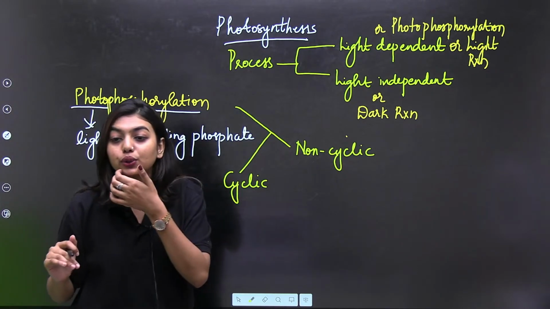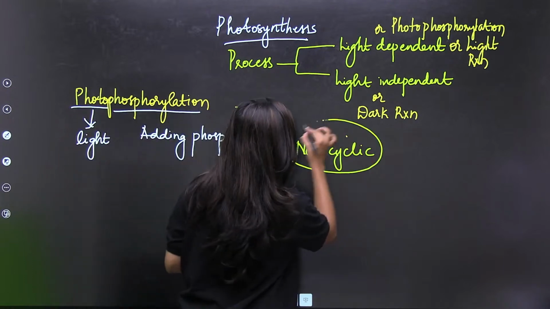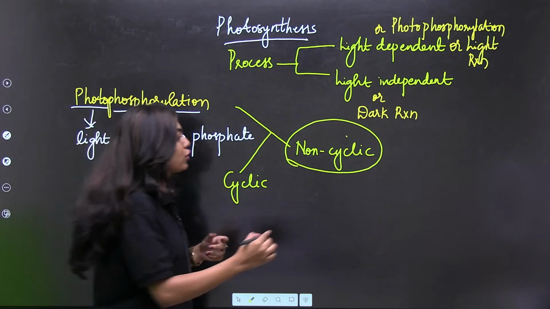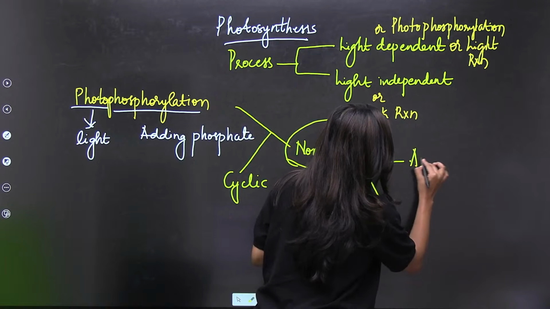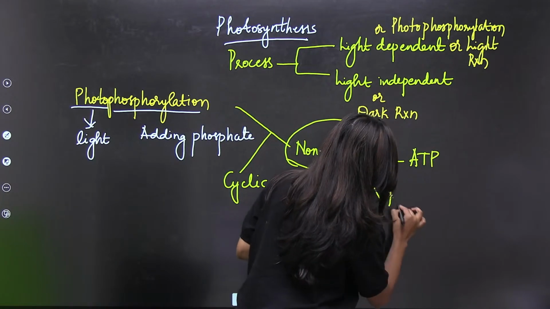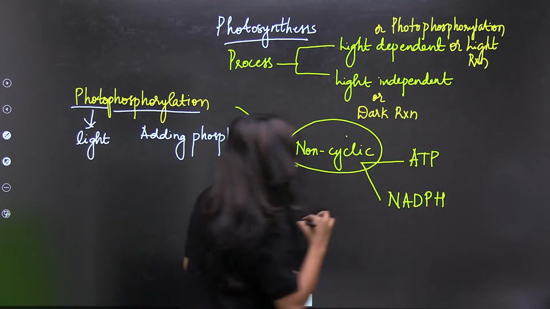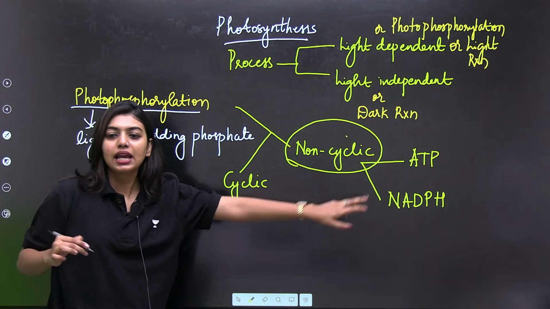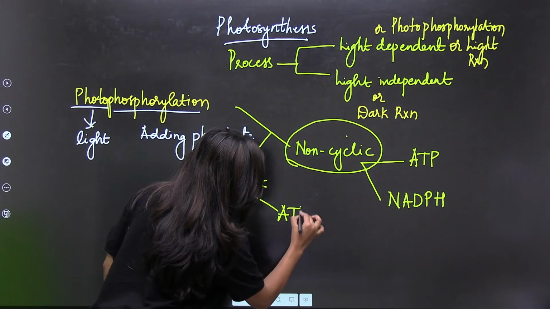Now, what are we going to do? We are going to study non-cyclic first, because this is more dominant. Why is it more dominant? It is because during this reaction we are synthesizing ATP as well as NADPH. This is why this is the more predominant one. Here in cyclic, we are only synthesizing ATP.